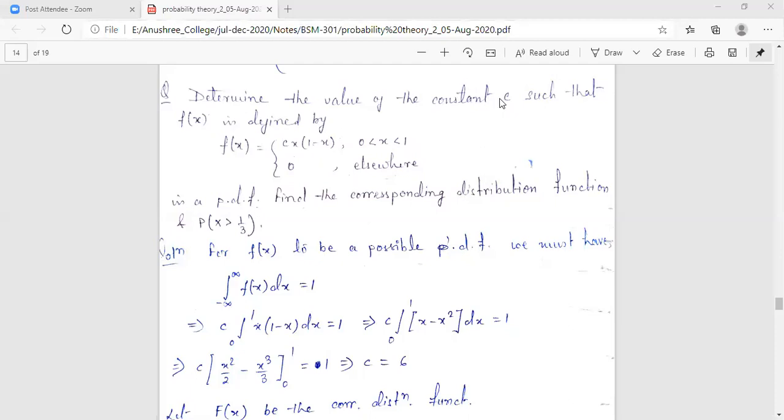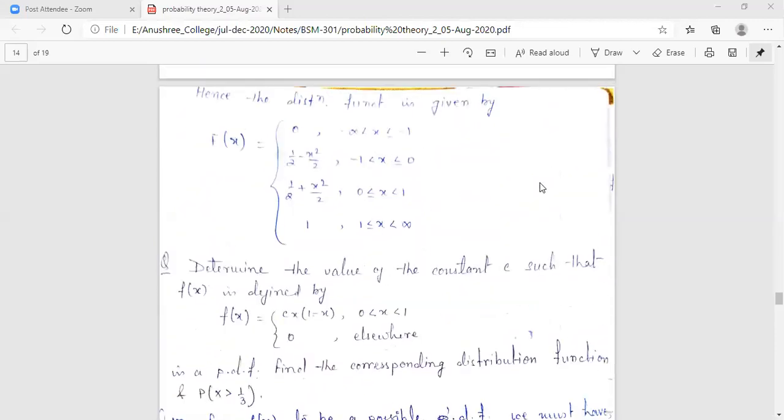This is our first part, that we need to find c such that this f(x) is a PDF, and then find the corresponding distribution function. After that we will go for the distribution function. Now can you tell me what I need to utilize to get the value of c? A fundamental property of the PDF is there, which we can utilize to get the value of c from here. What is that?